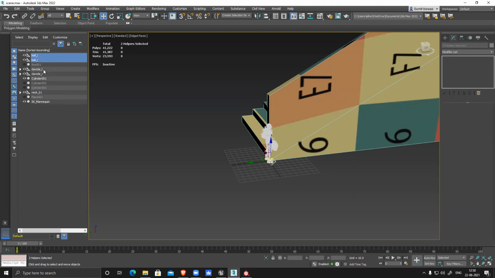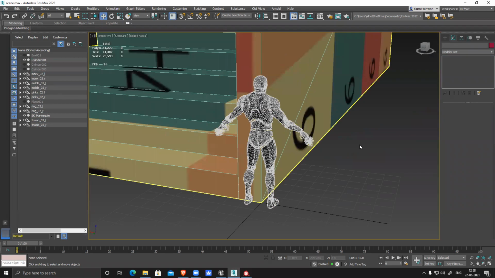So you have to delete all the bones from the character. Almost done. There are a lot of bones. It's like 200, 300 bones on this particular character. That's how it works. You can see gradually all those extra things are going.